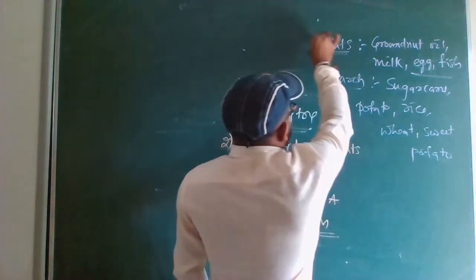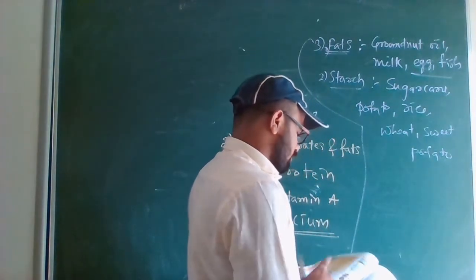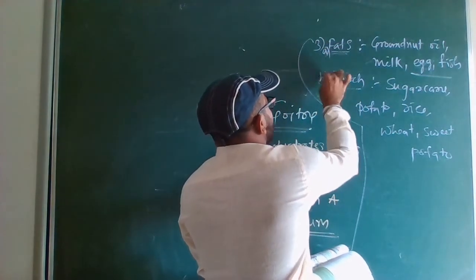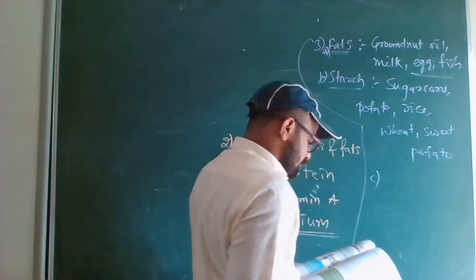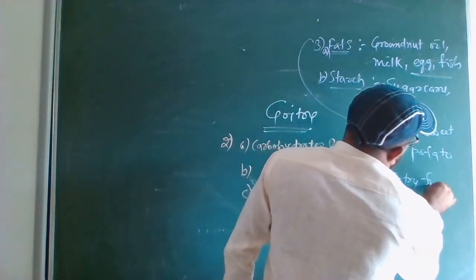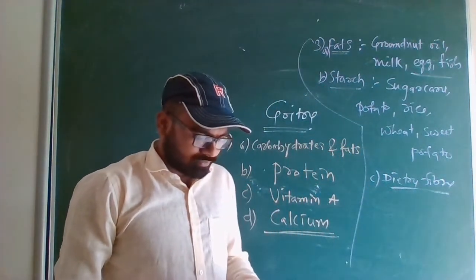So third one, which is the third one? C. Yeah, they have given it as A, B, C. They have given as dietary fiber. So dietary fiber also containing grains only. So that is available. I am telling you the page number.